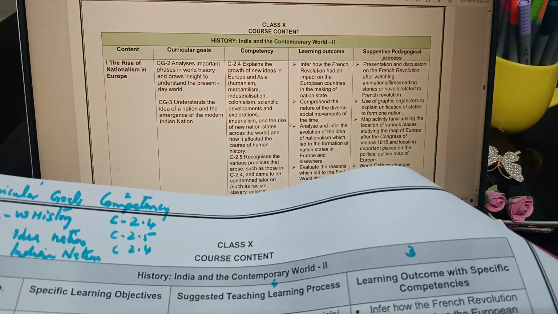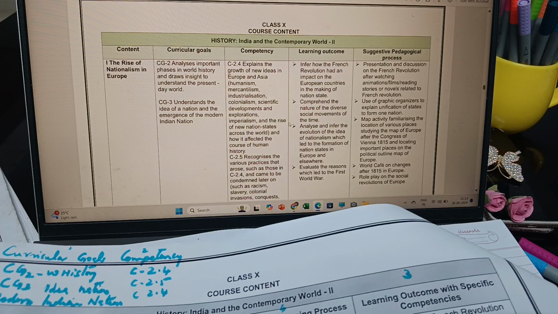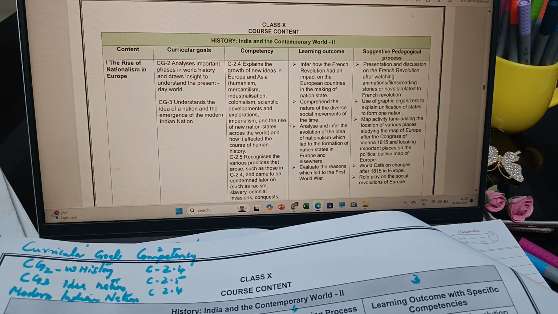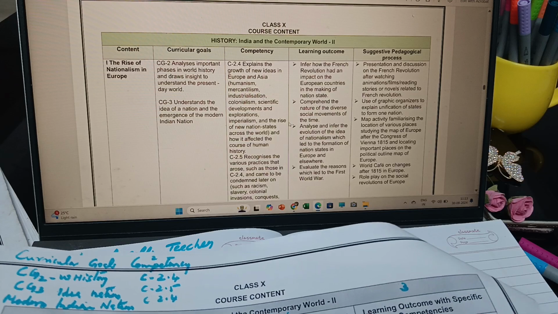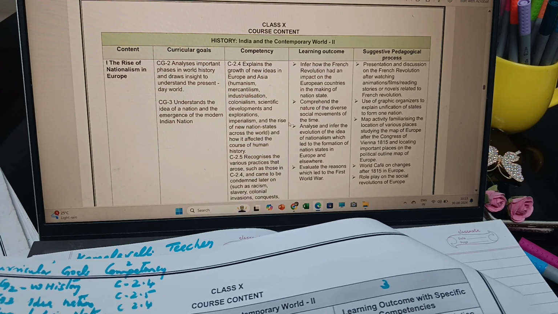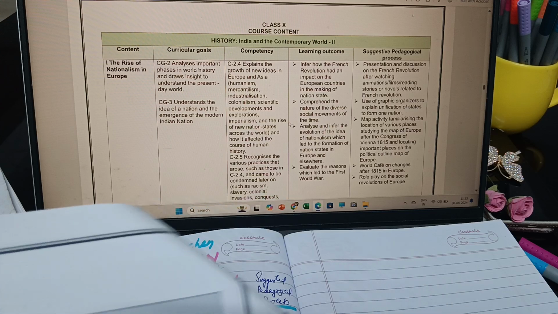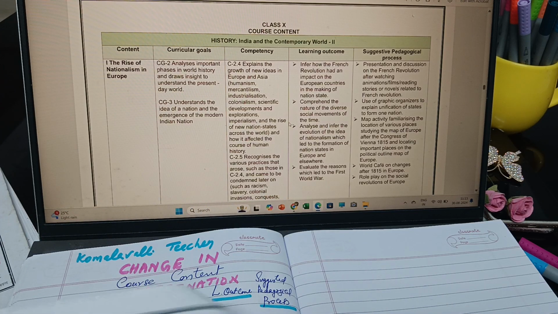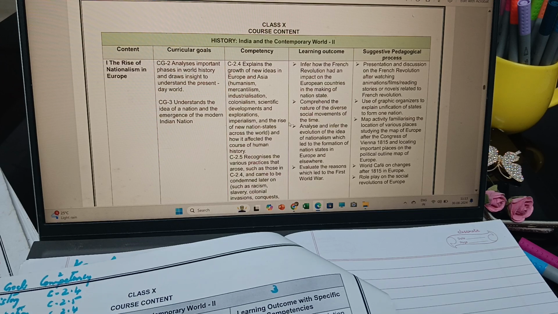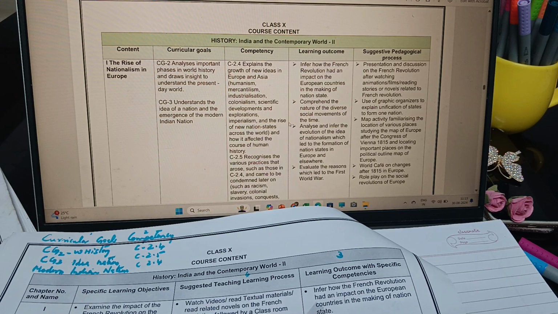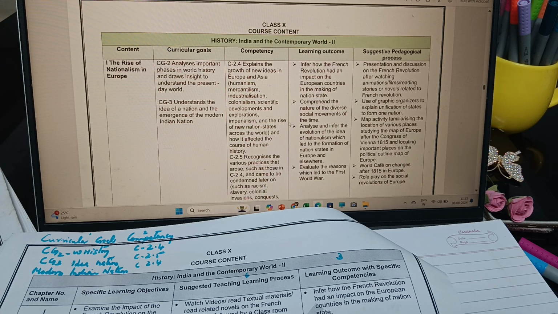Another thing is the curricular goals. I tried to see science, English and maths, and I didn't find curricular goals there. Anyway, the social science department has mentioned the curricular goals in this syllabus. CG2 is about history: analysis of important phases in world history and drawing insight to understand the present day world.